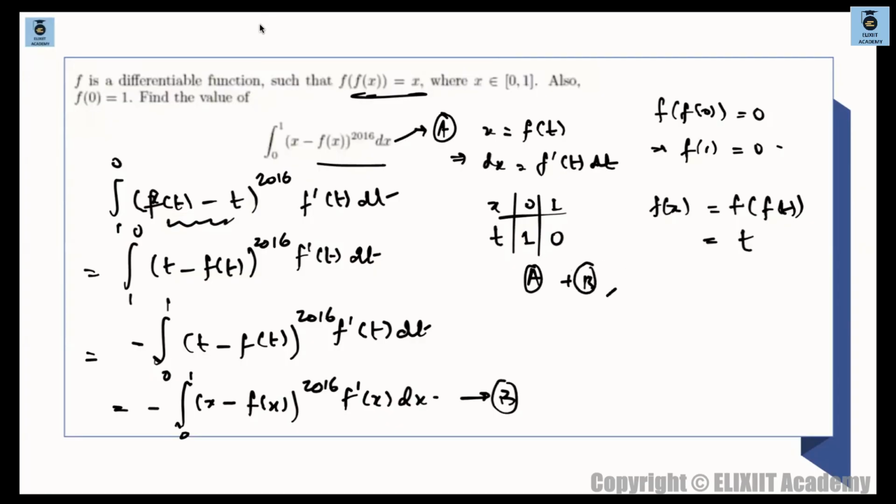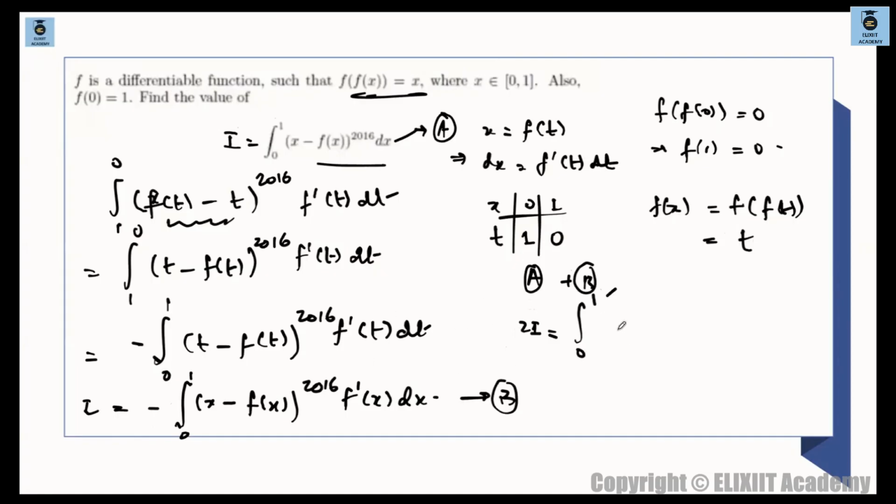So this becomes the left hand side, suppose let's say this is I and this is also I. So we are dealing with I only. So I plus I will give you 2I. Left hand side is 2I and right hand side is basically integral of 0 to 1. The minus sign can be adjusted over here. So integral of 0 to 1.